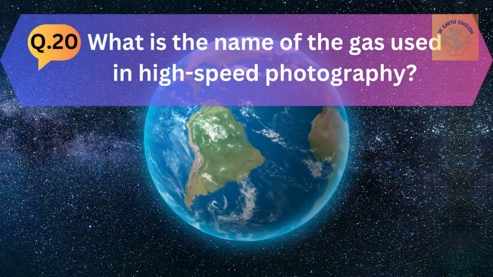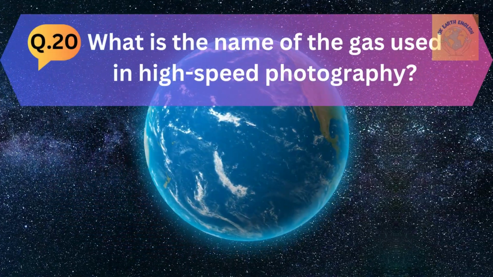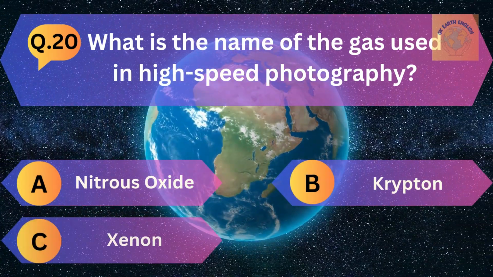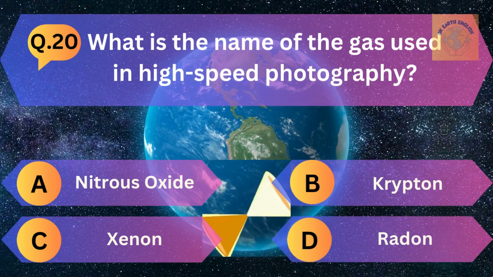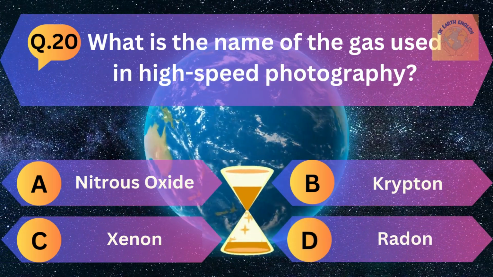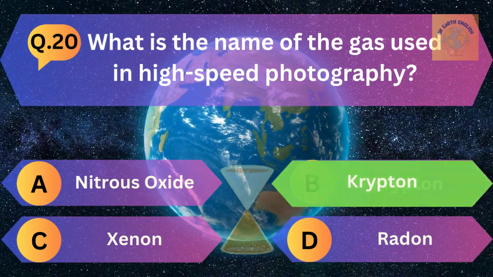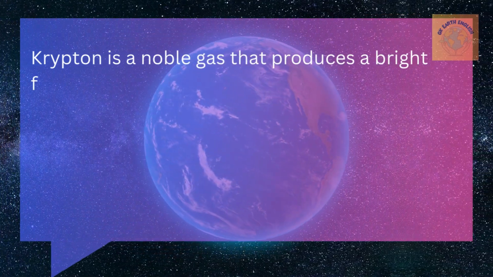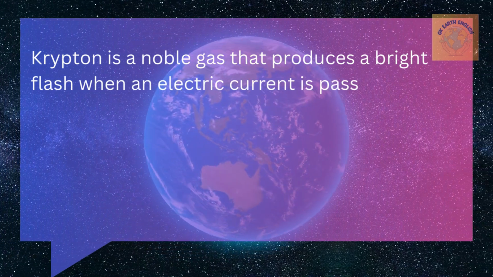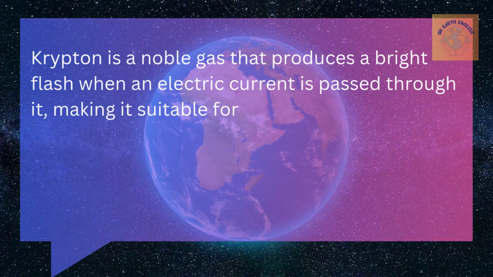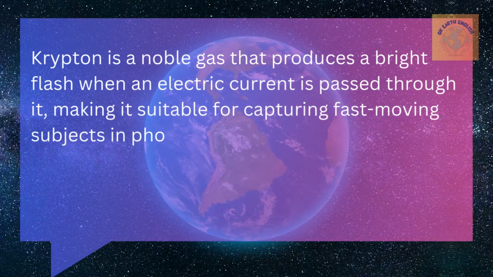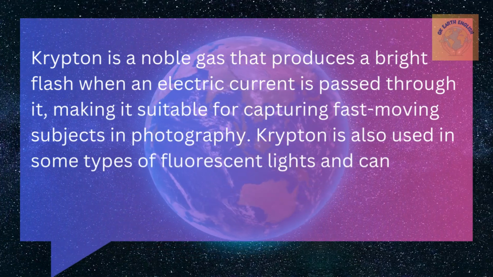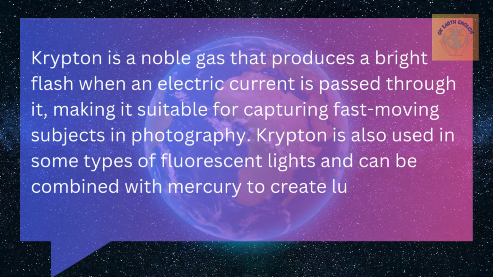Question number 20. What is the name of the gas used in high-speed photography? A. Nitrous oxide, B. Krypton, C. Xenon and D. Radon. The correct answer is krypton. Krypton is a noble gas that produces a bright flash when electric current is passed through it, making it suitable for capturing fast-moving subjects in photography. Krypton is also used in some types of fluorescent light and can be combined with mercury to create a luminous sign.